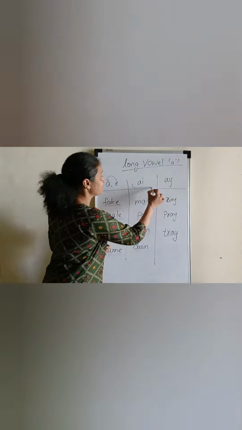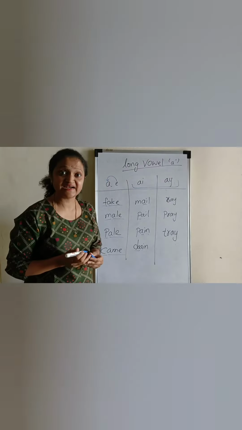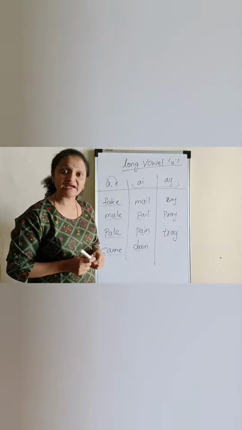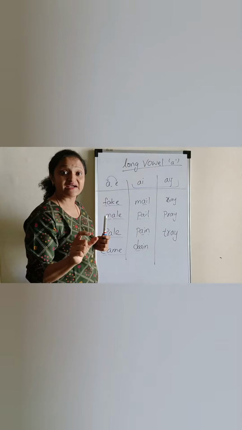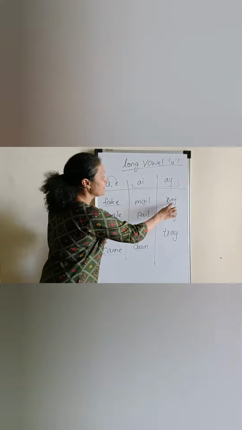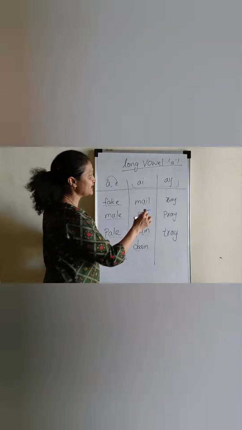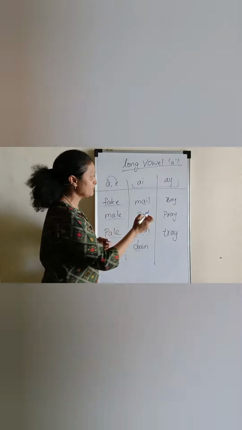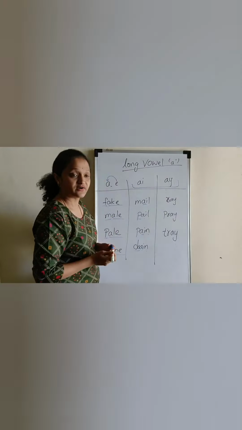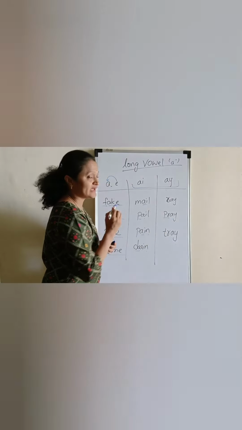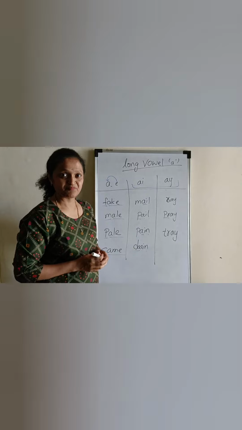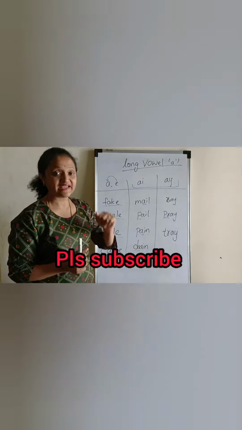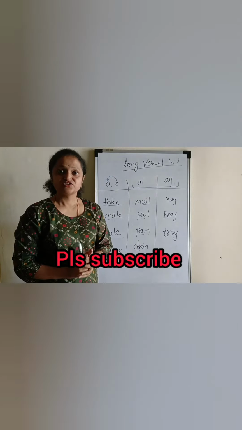So what is the difference where to write AI and AY? If the sound A comes in the middle of the word, we will write AI, and if the sound of A comes in the end of the word, we will write AY. So let us read. AY sound is also A. A, ray. A, pray. A, tray. So these are the long vowel A spelling.